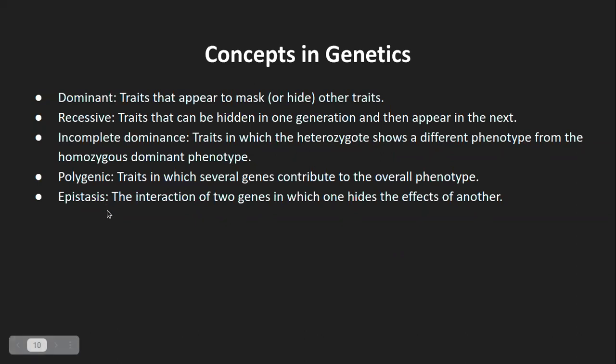And there is another term which is called epistasis. It is the interaction of two genes in which one hides the effects of another. That means obviously it will be polygenic in this case, or even if it is just two alleles, these alleles will interact with each other in such a way that the recessive allele will hide the effect of the dominant one.